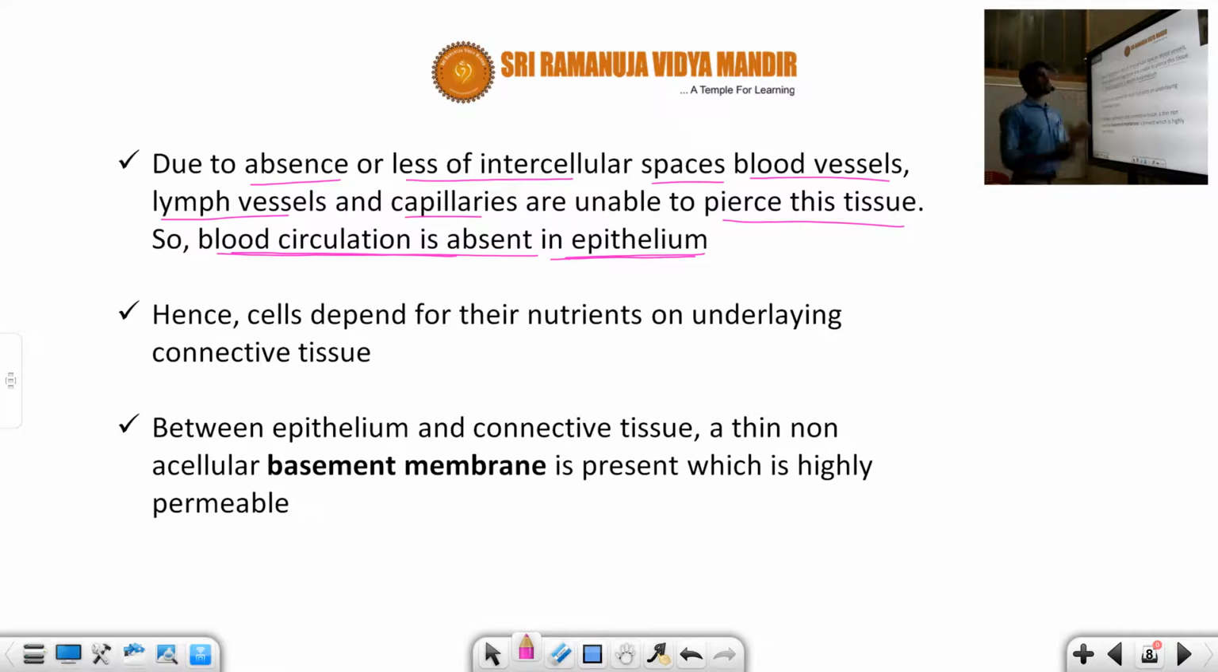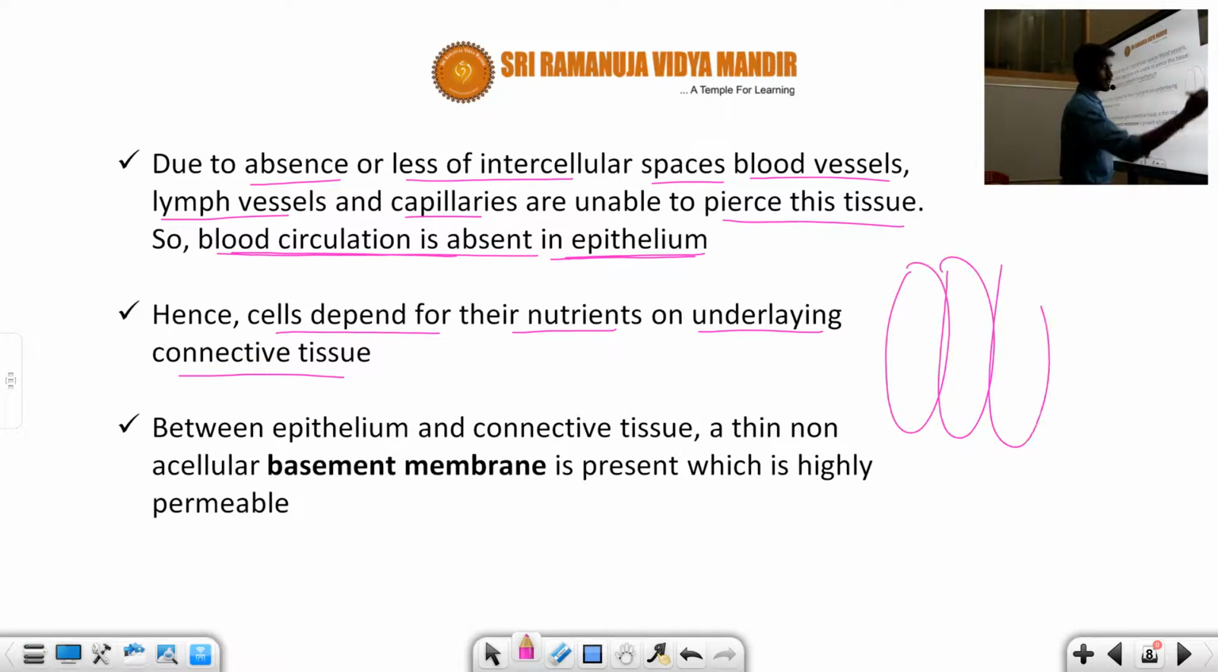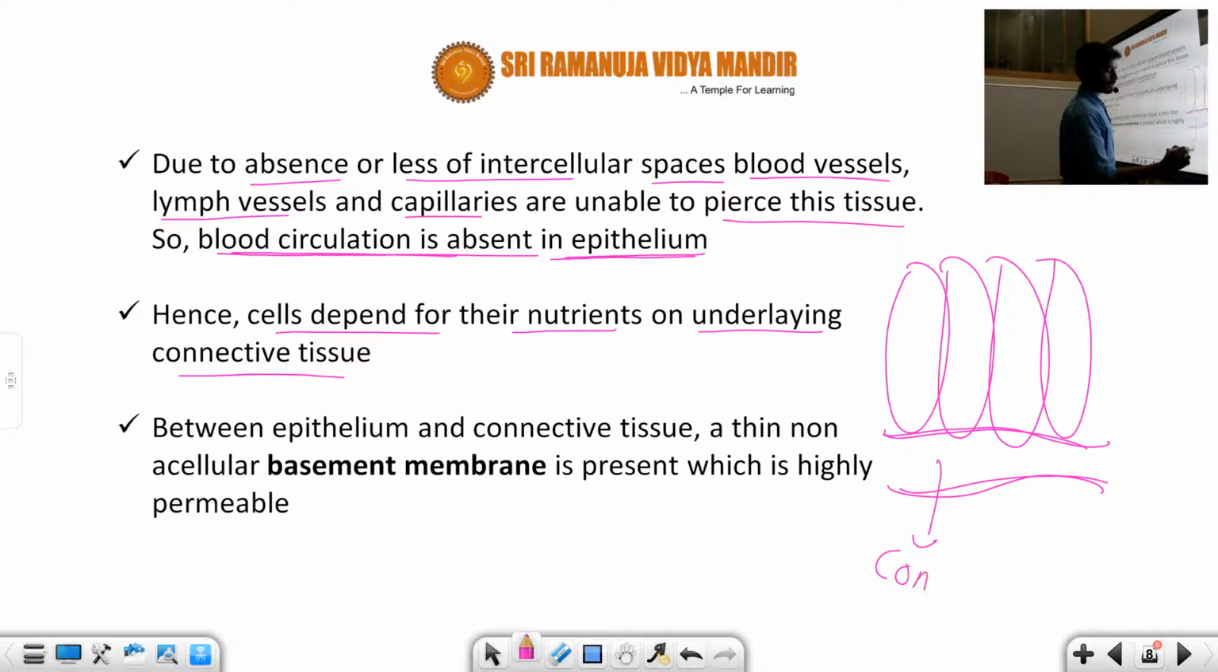So how is it maintaining this structure? That means the cells depend for their nutrients on the underlying connective tissue. Suppose this is the epithelium tissue, and at the bottom there is an underlying tissue called the connective tissue. So the connective tissue fills this gap to provide nutrients to the epithelial tissue. I will also show the diagrammatic representation of how the connective tissue and epithelial tissues are arranged.